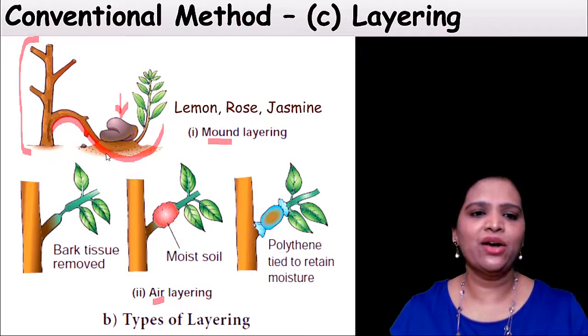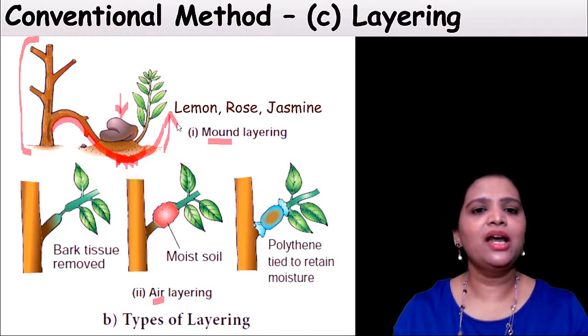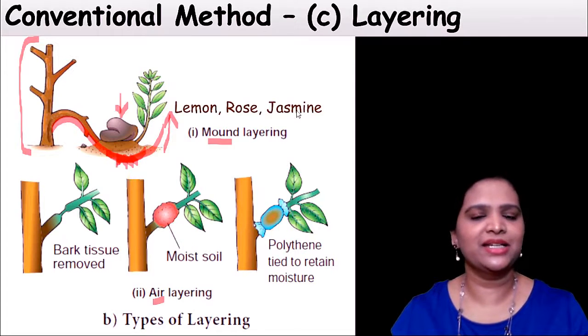So this area of the stem is in contact with the soil. Water it. After a few days, what will happen? This part will start to develop a root. So from the original plant, now we get an individual plant. So this method is called mound layering. This we adopt for lemon, rose, jasmine-like plants.